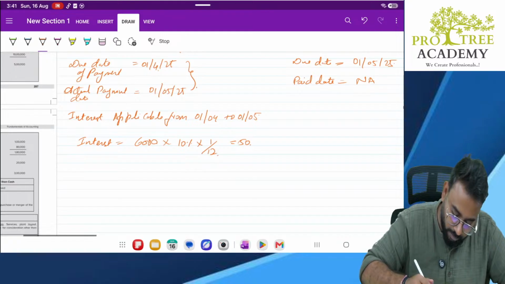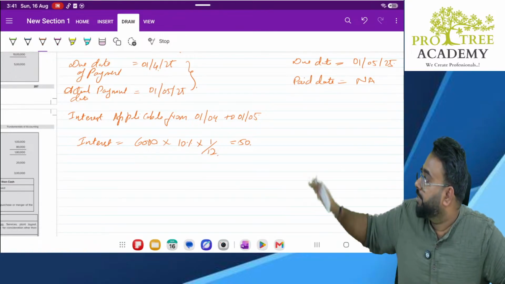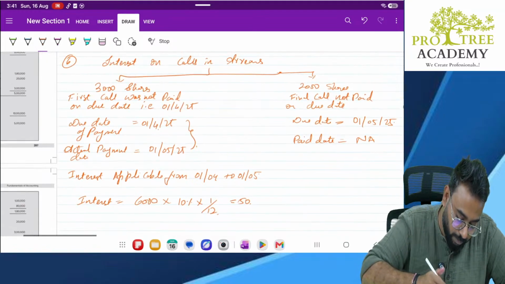Okay. So this much interest is due, which we need to collect from this particular shareholder.